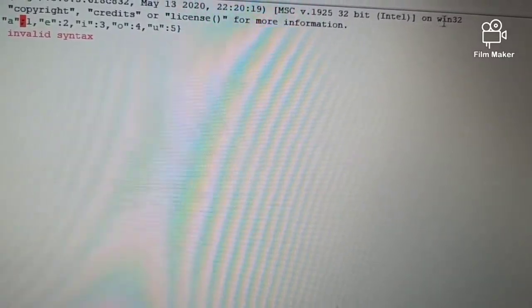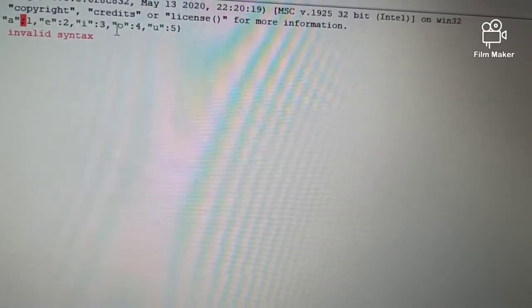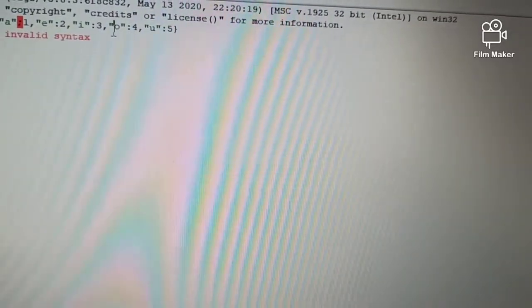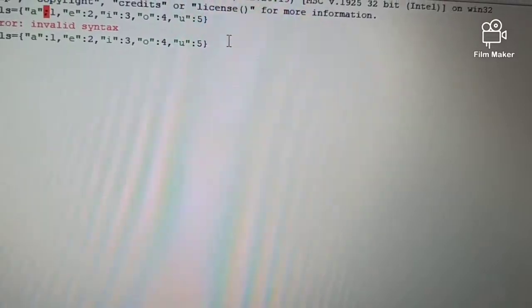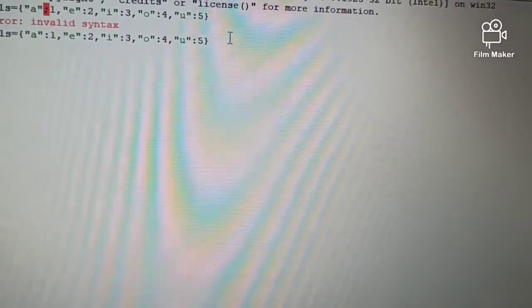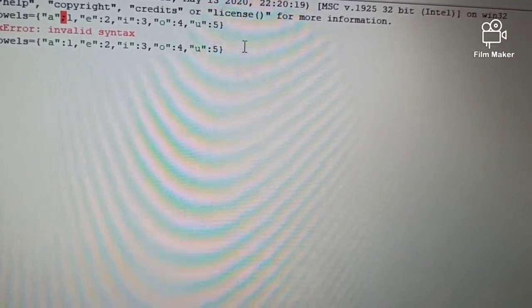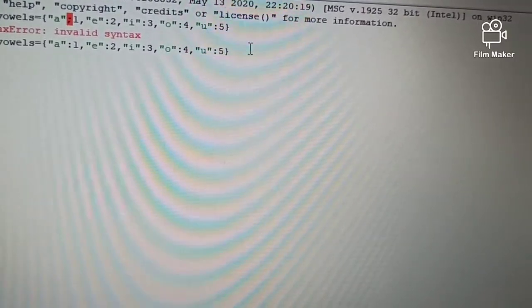Syntax error I am getting. Why? Because here I have used a semicolon instead of a colon. No worry, let me do this again and correct that. I mentioned a semicolon, it's a colon. This is okay. Now, is that clear? Why were we getting the syntax error? Because, as I told you, there is a colon sign between the key and the value, and over there I used a semicolon instead of a colon.